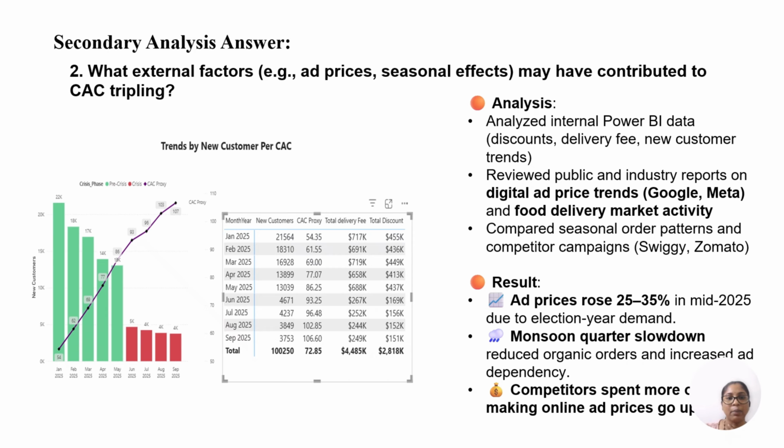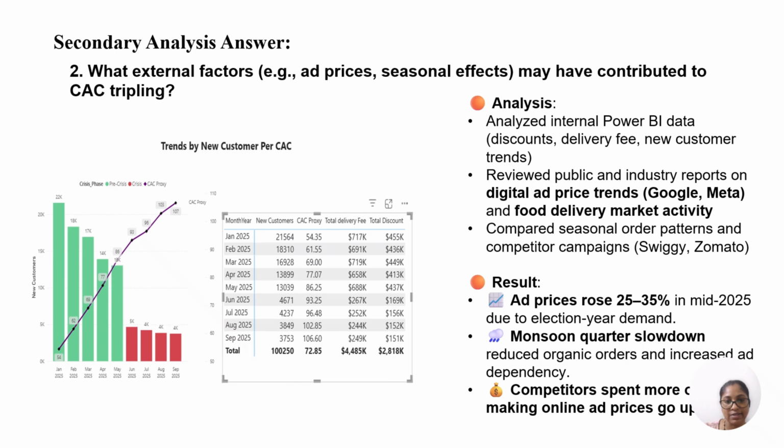During the analysis, I used my internal Power BI data to find discount, delivery fee, and new customer trends, and reviewed public and industry reports on digital ad price trends and food delivery market activity. Third, I compared seasonal order patterns and competitor campaigns with Swiggy and Zomato. The key external finding: ad prices increased 35% in mid 2025 due to election year demand. The monsoon quarter slowdown reduced organic orders and increased ad dependency, and competitors spent more on ads, making online ad prices go up.